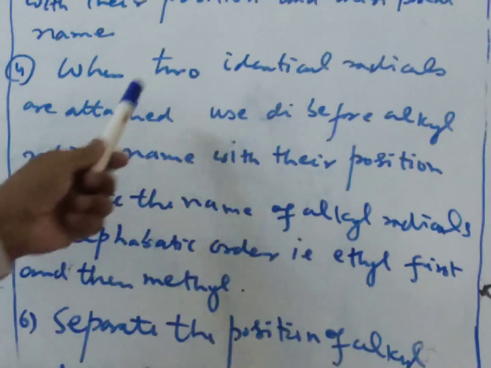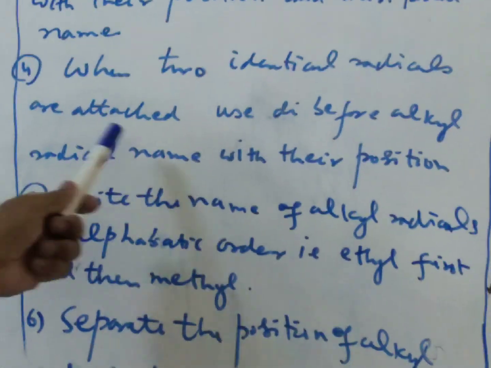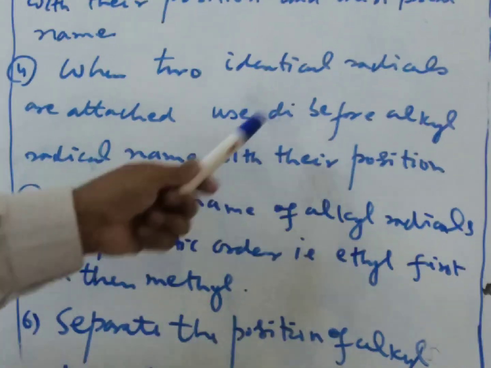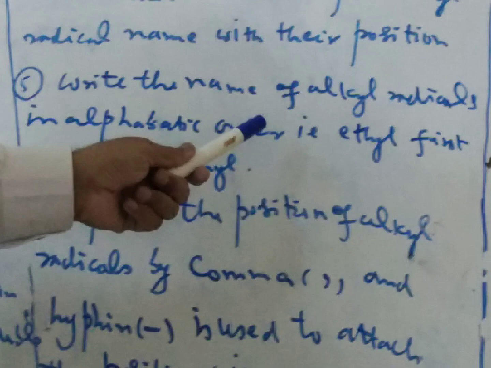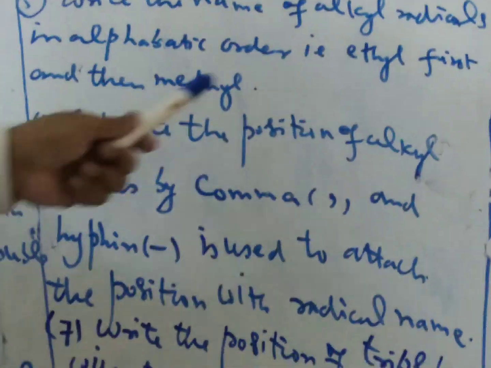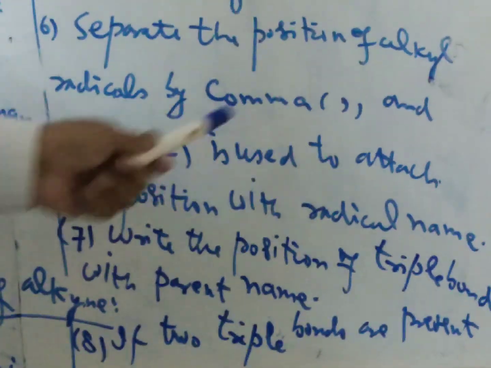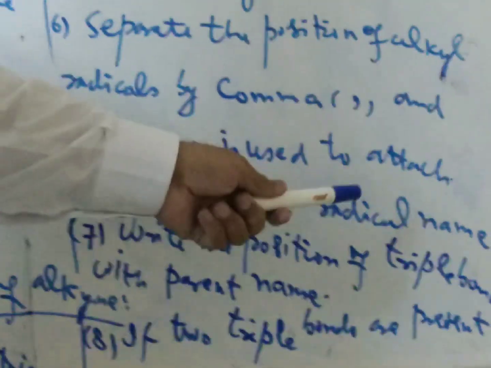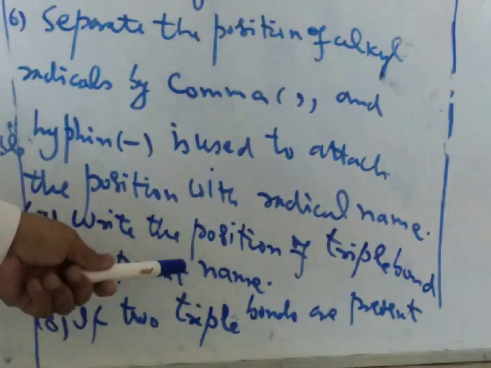When two identical radicals are attached, use di before the alkyl radical name, with their positions. Write the names of alkyl radicals in alphabetical order, that is, ethyl first and then methyl. Separate the positions of alkyl radicals by a comma, and a hyphen is used to attach the position with the radical name. Write the position of the triple bond with the parent name.